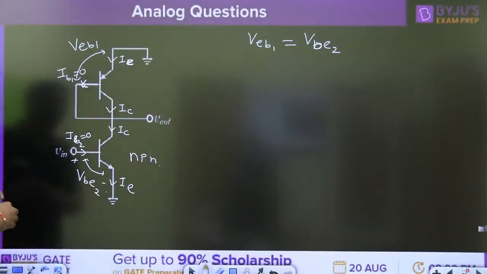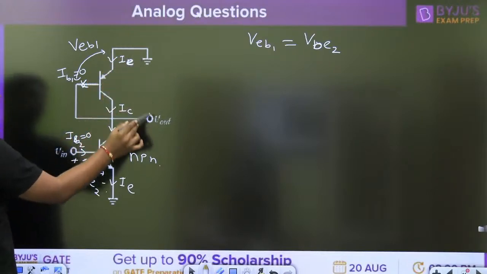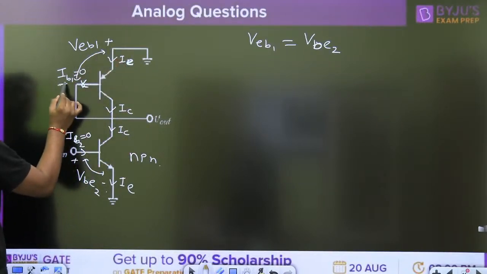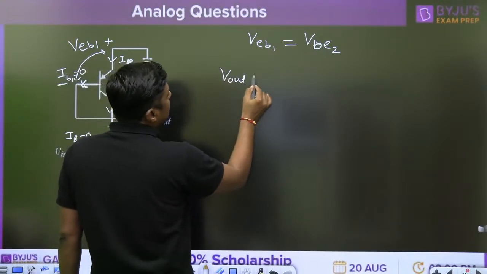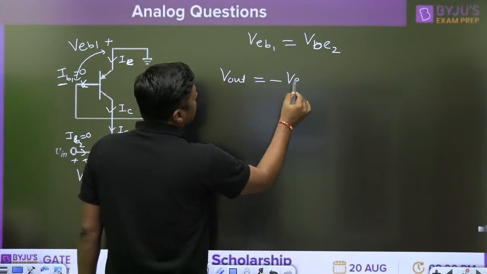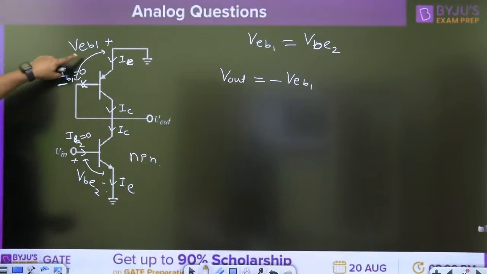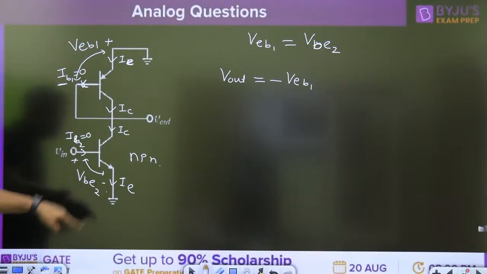Now, my dear friend, write down the KVL from this point to this point. When I write the KVL, this is the plus, this is the minus, you will get the Vout. What is the Vout? Vout is nothing but minus of VEB. Yes, you can check. Write down the KVL. You will get Vout equal to minus of VEB1. And what is the Vin? VBE2.